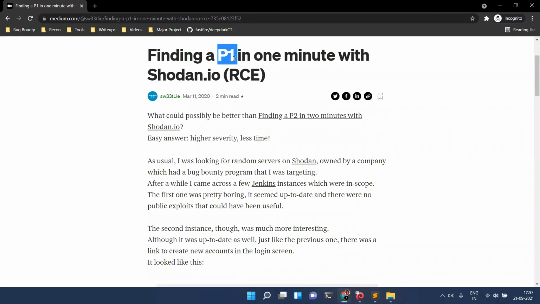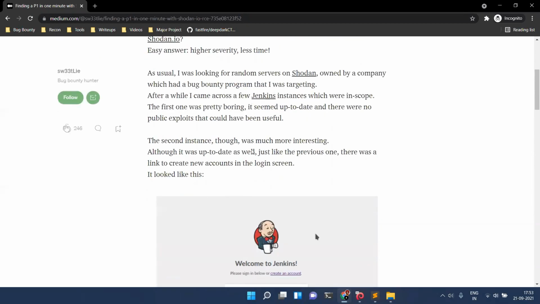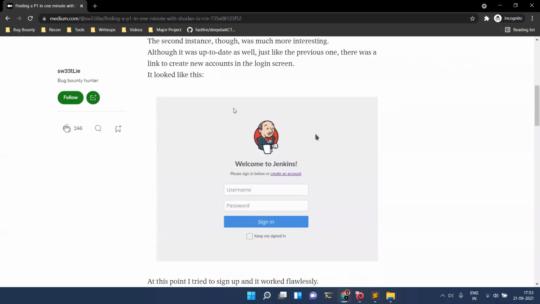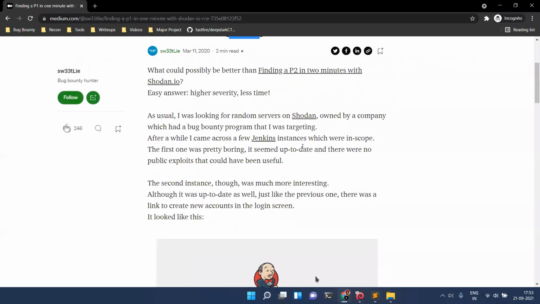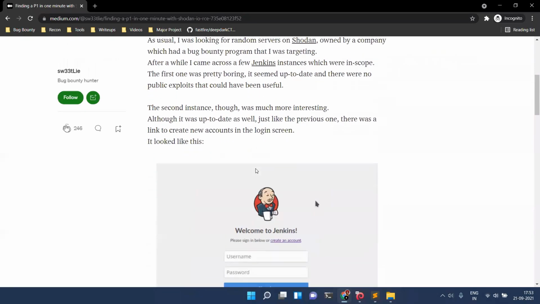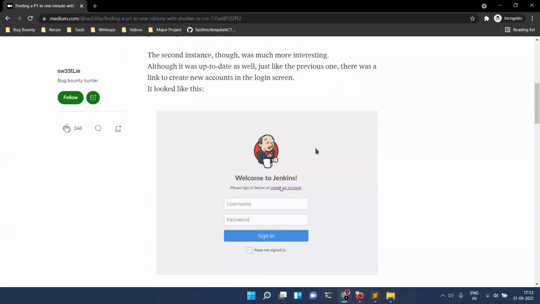So he found a P1 category of bug in 1 minute with Shodan, and that bug was RCE. For those who do not know RCE, RCE is remote code execution. So basically, you have the access to the entire server of that particular thing. So he just queried a request on Shodan, and he came across this Jenkins instance.